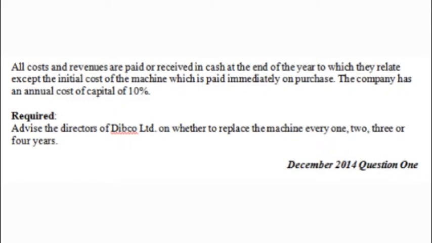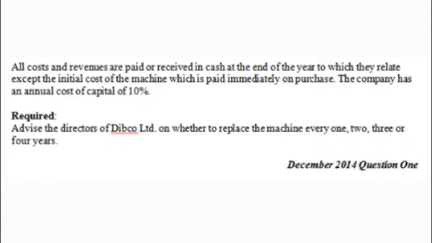All costs and revenues are paid or received in cash at the end of the year to which they relate, except the initial cost of the machine, which is paid immediately on purchase. The company has an annual cost of capital of 10%.